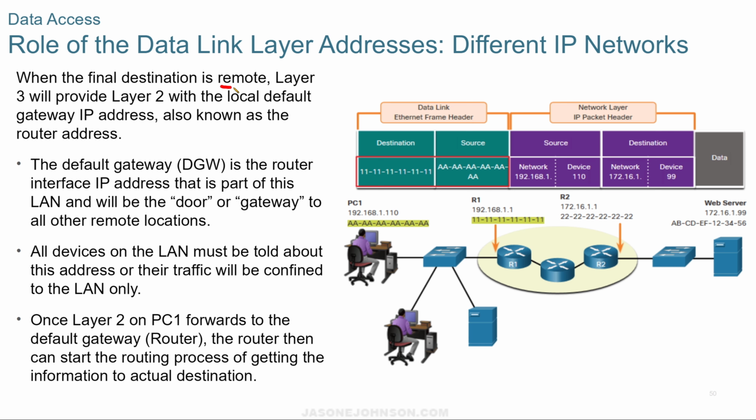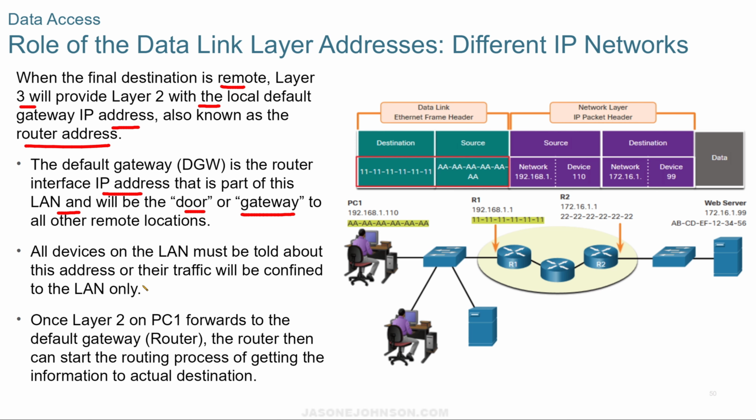When the final destination is remote, layer 3 will provide layer 2 with the local default IP address, also known as the router address or the gateway. Default gateway or gateway is one of the common terms that you'll hear. That's the router interface IP address that's part of the LAN, and it will be the door or the gateway to all other remote locations. It's where your information gets routed.